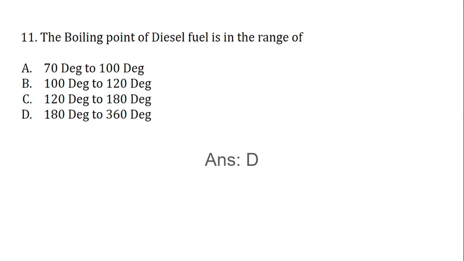The boiling point of diesel fuel is in the range of 70 degrees to 100 degrees, 100 degrees to 120 degrees, 120 degrees to 180 degrees, and 180 degrees to 360 degrees. The correct answer is D, 180 to 360 degrees.